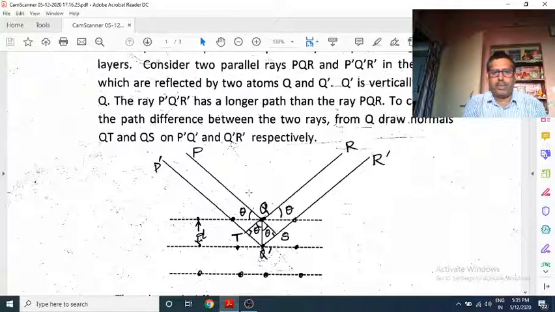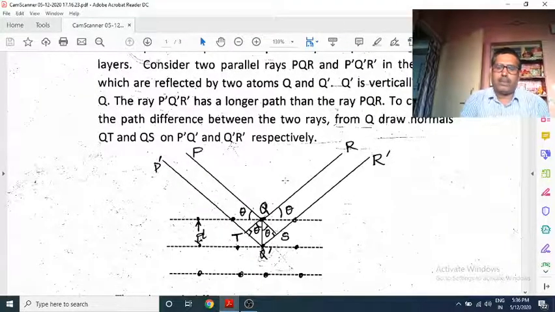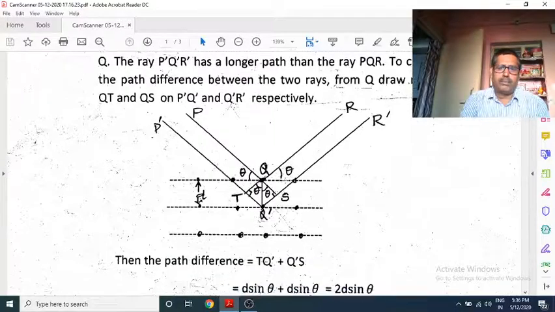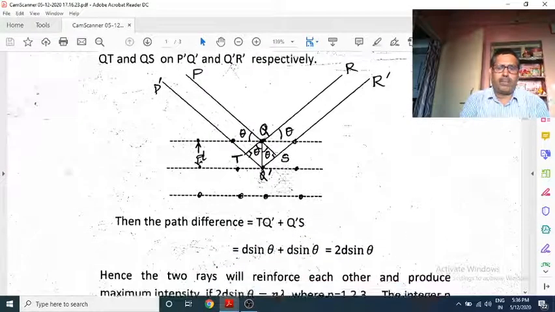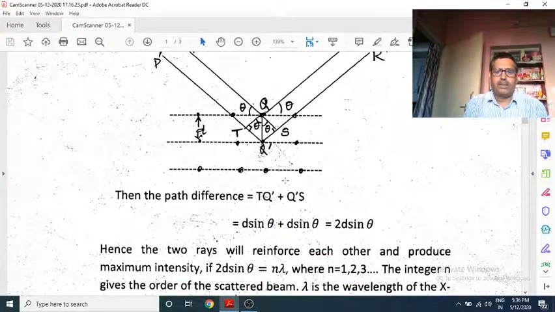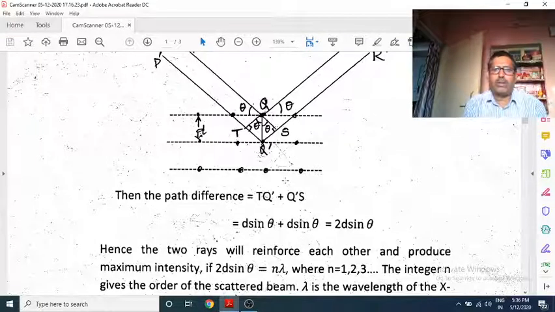Obviously, if you see the figure, you will find that the path length P dash Q dash R dash is more than PQR. So it means there is a path difference, and we are going to calculate this path difference, because unless we know the path difference, we can't equate it with n lambda or (2n plus 1) lambda to know the maximum or minimum intensity.